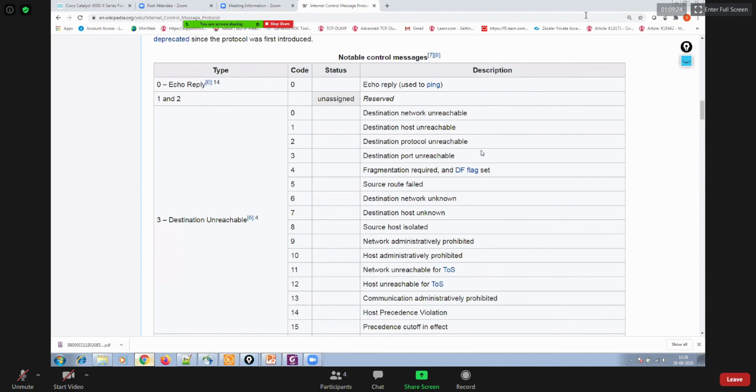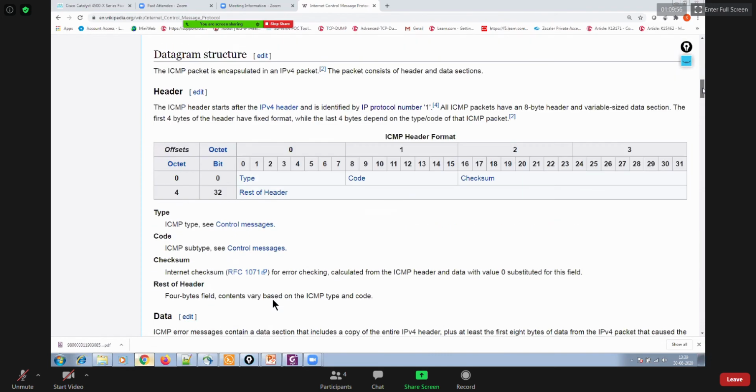Okay. Then codes are also there. So if your destination is unreachable, like you are getting unreachable messages, inside unreachable messages you will get a code. If you get a code of 5, it means source route failed. If you get code 7, it means destination host is unknown. Okay. If the code was 2, then the destination protocol is unreachable, maybe somebody blocked it using an ACL. So we should be aware of everything here.